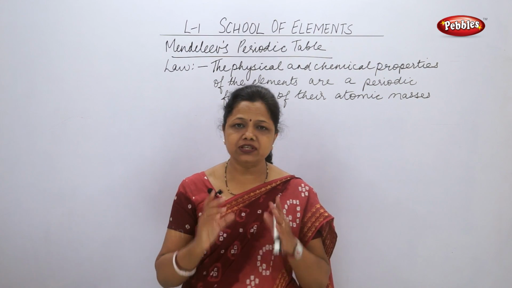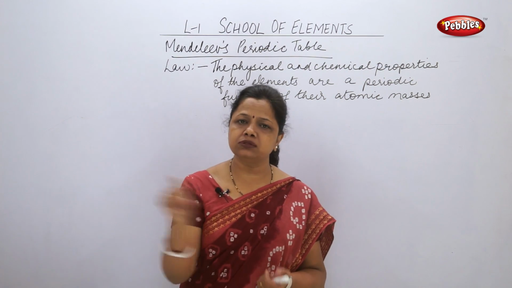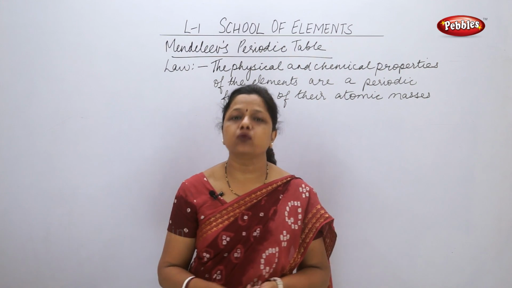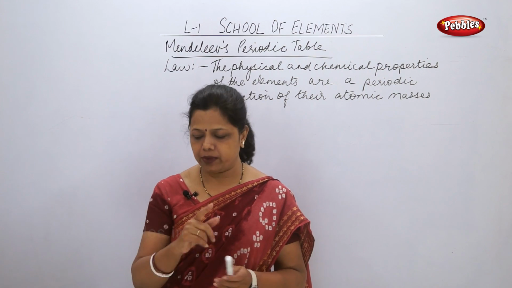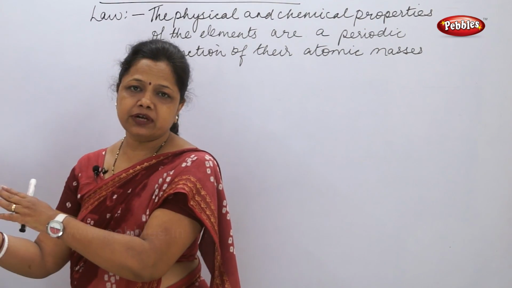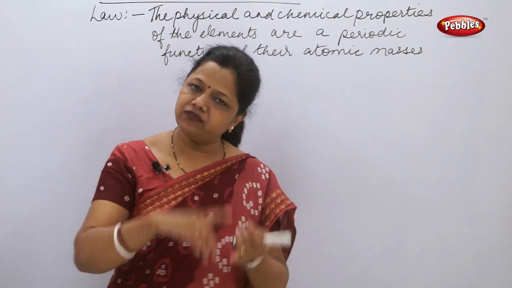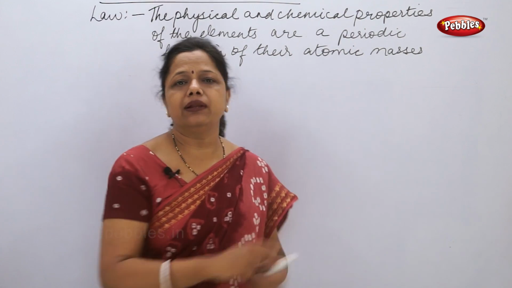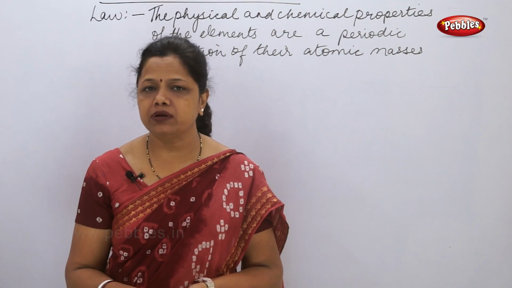So these are the features of Mendeleev's periodic table. First, there are 7 horizontal rows known as periods. There are 8 vertical columns which are known as groups, and he arranged all the elements in increasing order of their atomic mass. What he saw was that there was a gradation in the properties when he went from the left side of the table to the right side. A regular gradation of the properties, whether physical or chemical: he found slight changes as he went from left to right in the table. These are the salient features of Mendeleev's periodic table.